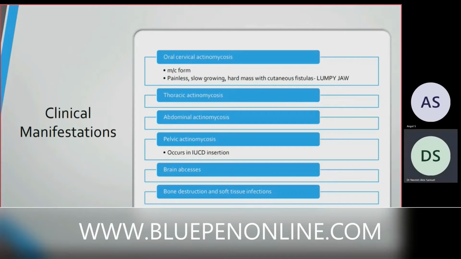Then brain abscess. Brain abscess occurs because there is transfer through the blood into the brain, and it causes brain abscess. And bone destruction and soft tissue destruction happen directly from the jaw, from a dental extraction, with spread of the infection from the soft tissue into the jaw, and it will cause bone destruction and soft tissue infection.